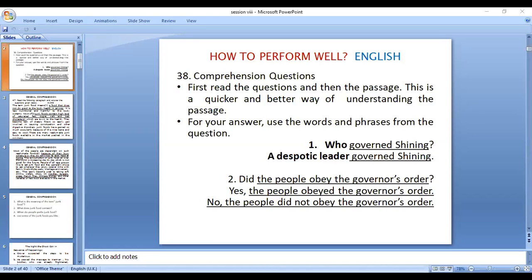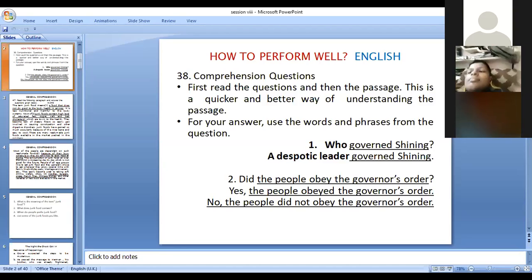If it is yes, you support your answer. If it is no, you support your answer. And the answer that follows yes or no is just a rewritten question. Like, did the people obey the governor's order? Yes, the people did, and obey becomes obeyed. Yes, the people obeyed the governor's order.